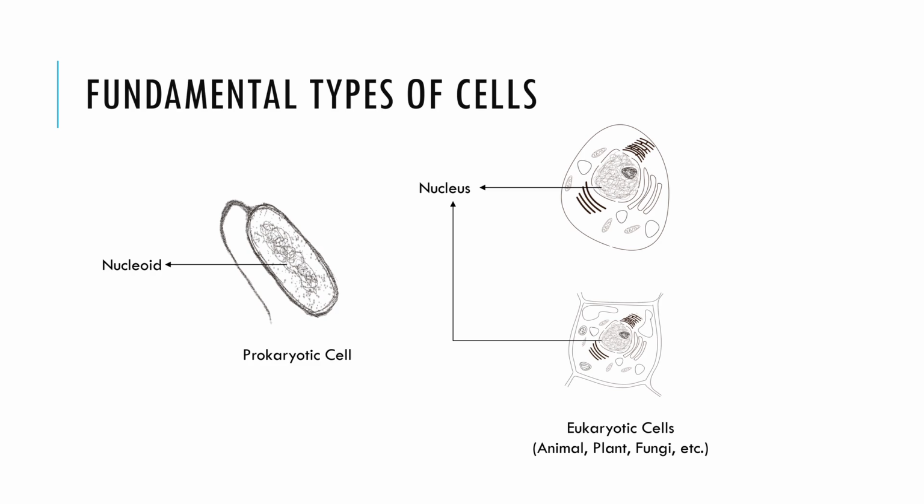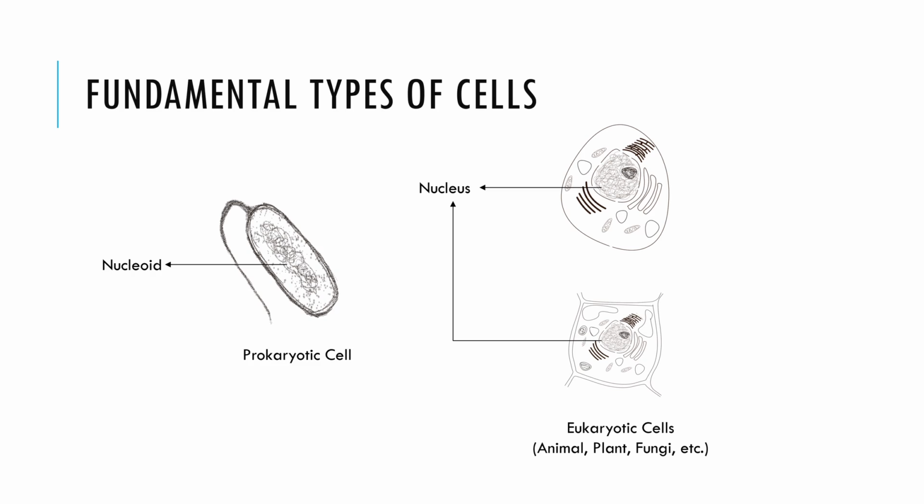The word karyote is derived from the Greek word karyon, which means kernel. In this case, it represents the nucleus. Prokaryotes are those that lack a nucleus, and other subcellular membrane-bound organelles. Eukaryotes have a true nucleus and a host of other membrane-bound organelles.